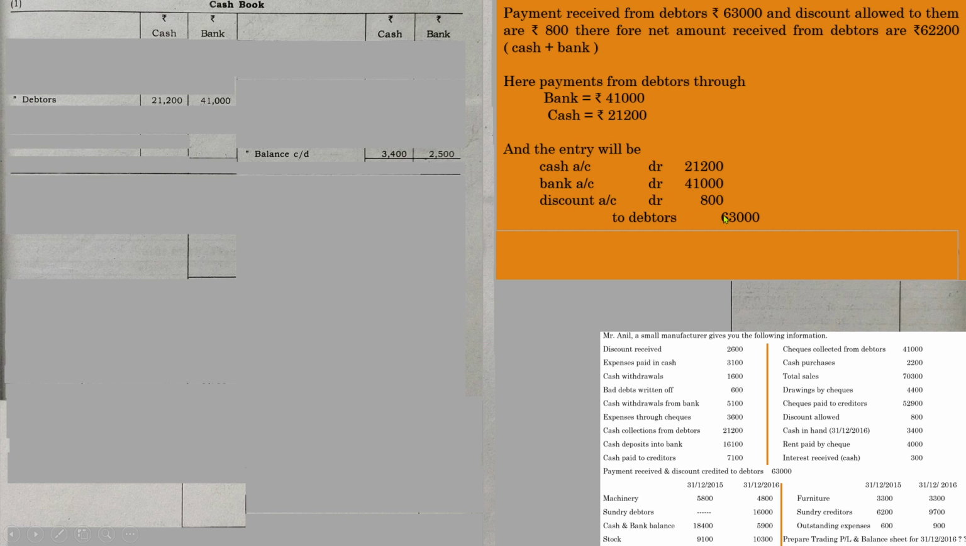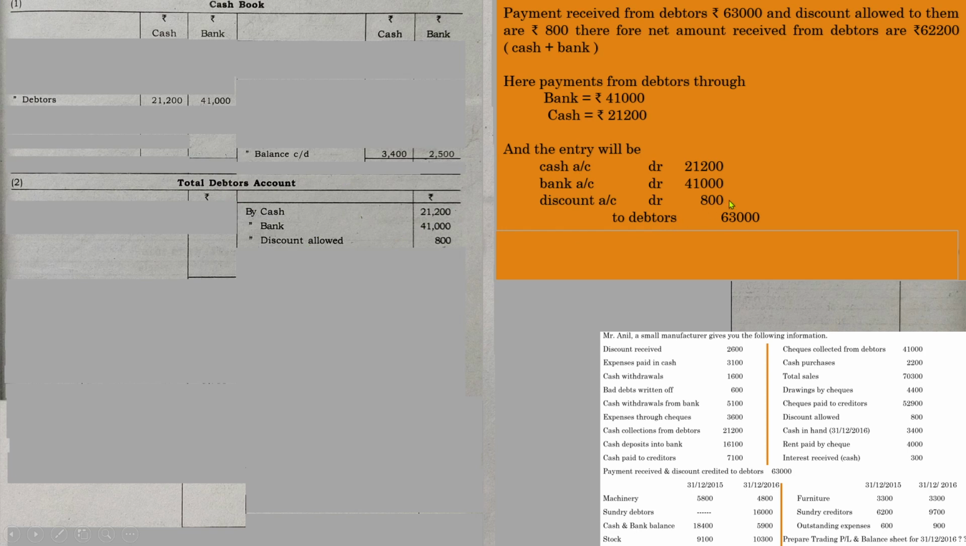Next, you need to adjust these transactions in the debtors account, because these are the two accounts which we are going to prepare: cash account and total debtors account. So total debtors account, the entry will be like this: in the debtors account, by cash 21,200, by bank 41,000, by discount allowed 800.